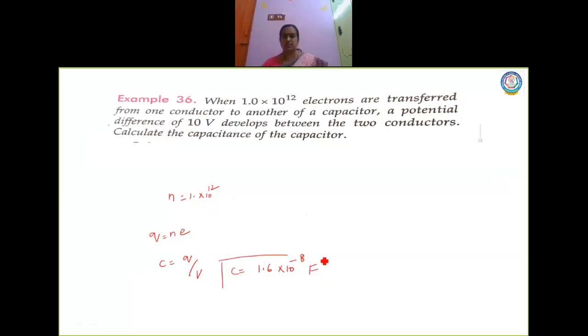The question is that you are supposed to find out the capacitance. So solve this problem. I'll discuss the answer tomorrow in the class. The potential is given, substitute and find out the answer. It's a very simple problem. Okay? See you tomorrow.